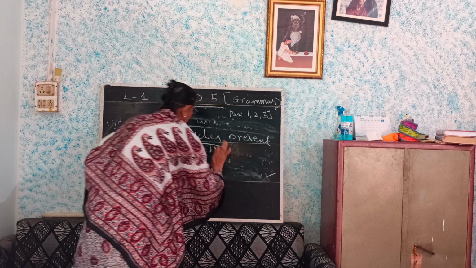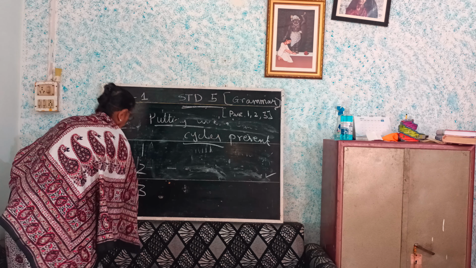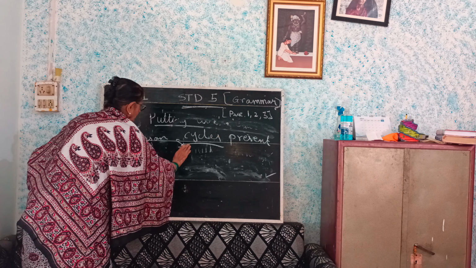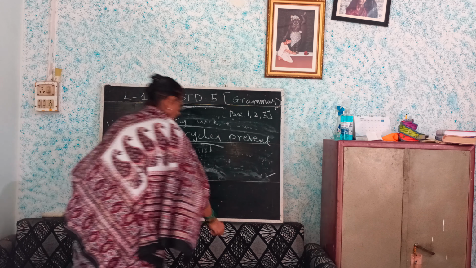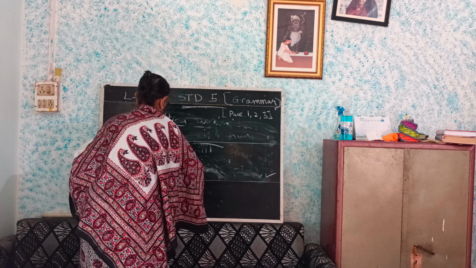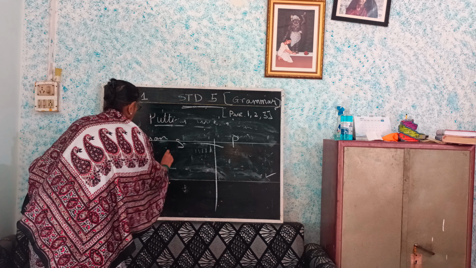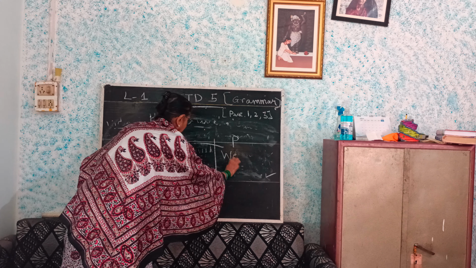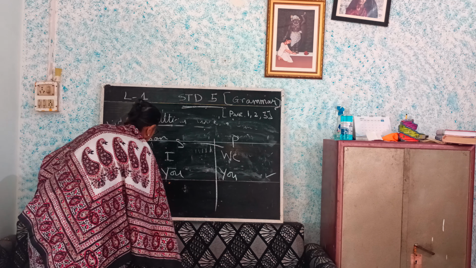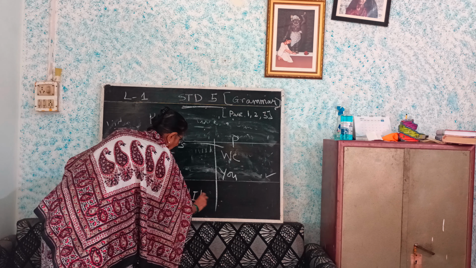So, in present, we have to use first person, second person, third person. This is person. This is singular. Singular means one. And plural means more than one. Okay? See. Singular, plural. First person is I. Plural is we. You. Here he, she, it, and they.